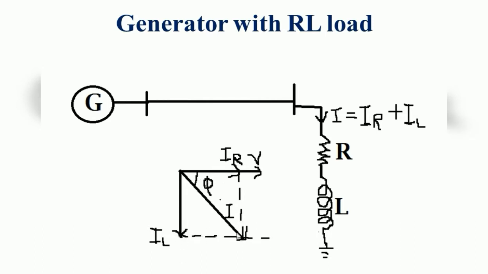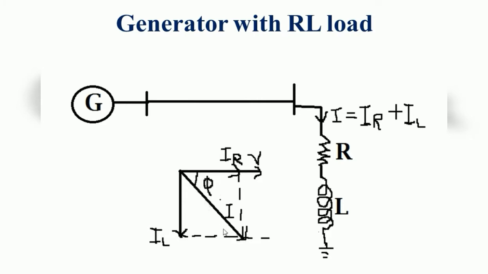So the meeting point of these two dotted lines gives the total current flowing through the load I, right? Here the length of that I is somewhat more, so if the load is an RL load, the inductive type of load, it produces more reactive power, right? It creates more reactive power in the transmission line depending upon the length of this resultant current. This is the resultant current, this is the resultant voltage.